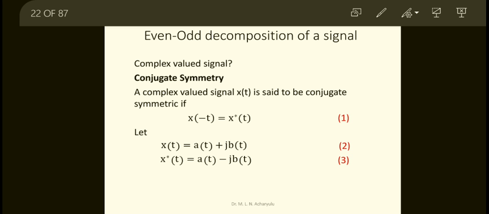Remember the equations: the first equation is x of minus t equal to x star of t, because of the conjugate symmetry. Then x of t equal to a of t plus j b of t, and x star of t equal to a of t minus j b of t.